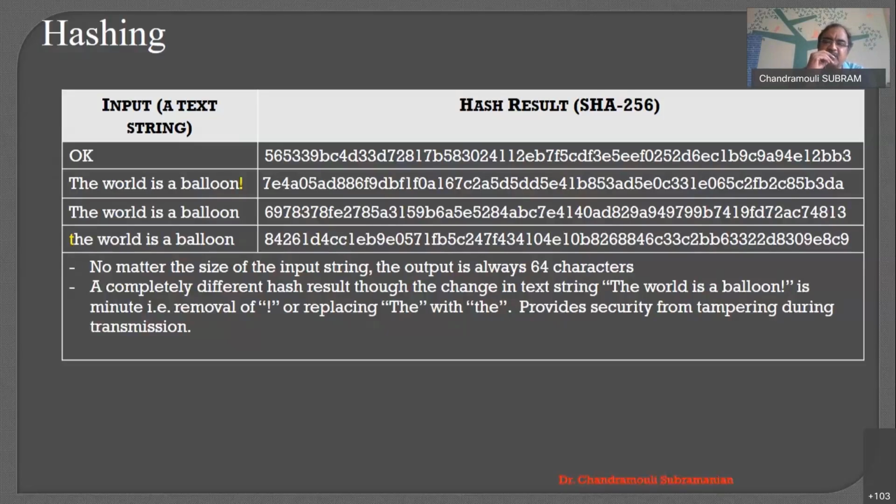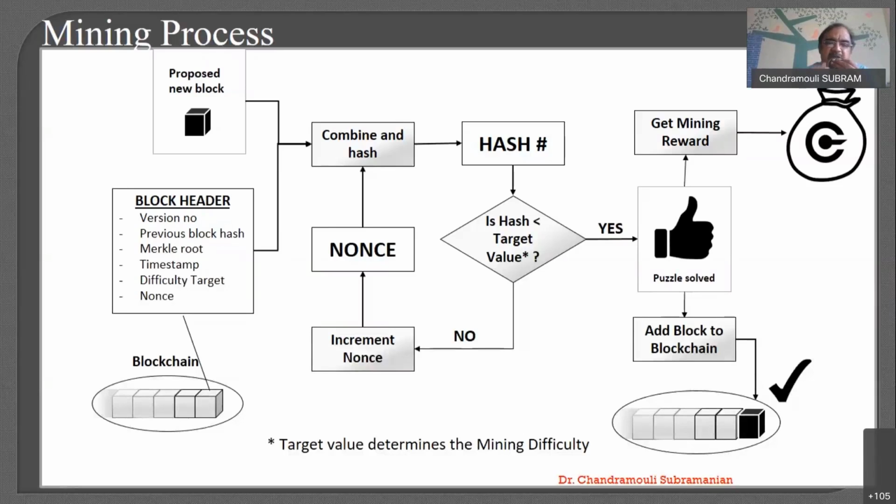A class can be given as an input. A string can be given as an input. Text can be given. A number can be given, right? Anything can be given as an input, but this hash algorithm uniquely creates 64 characters for you, right? So a completely different hash result is what makes this unique. That is how we identify the block when we move from one block to the next block.